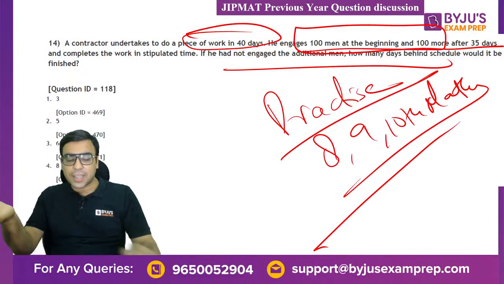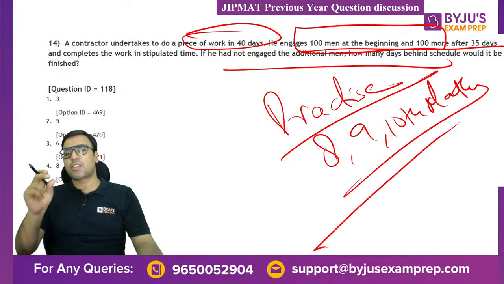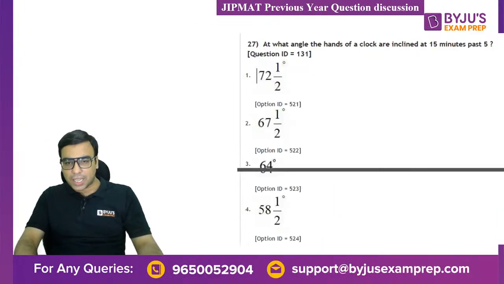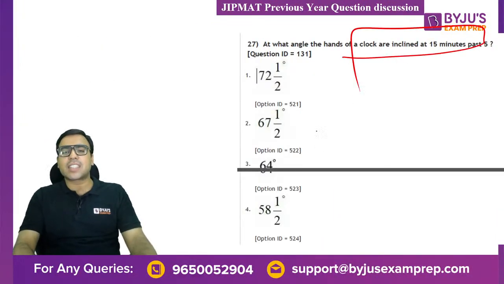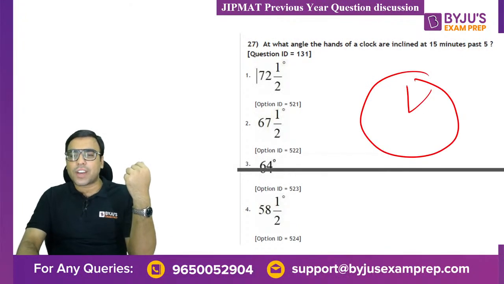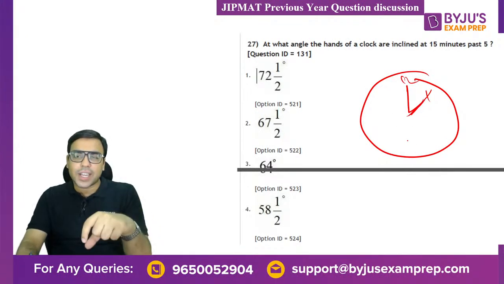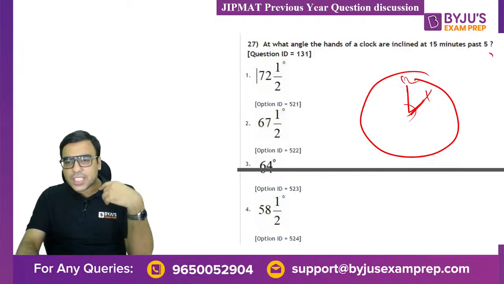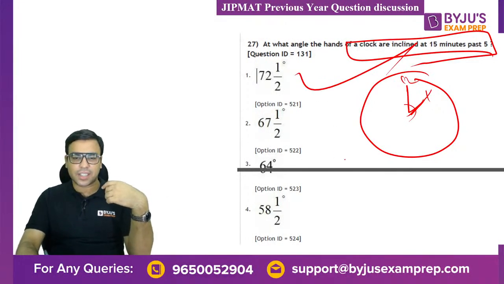It's very tough, right? So just select those sections from where they're asking more questions, solve it, practice it as much as possible, right? They're asking questions based on the clock also. For example, let's say this is 1 p.m. So if 1 p.m. is happening, the smaller needle is at 1, the larger needle is at 12. So what is the angle between the two? These are basic questions actually, right?